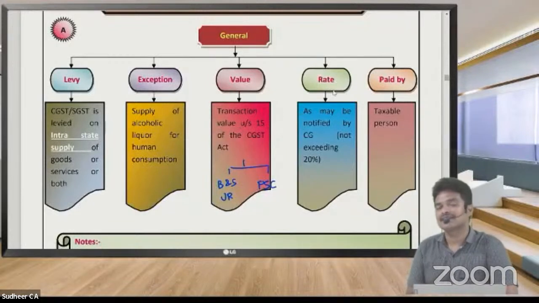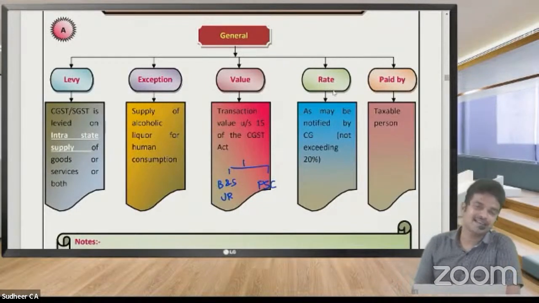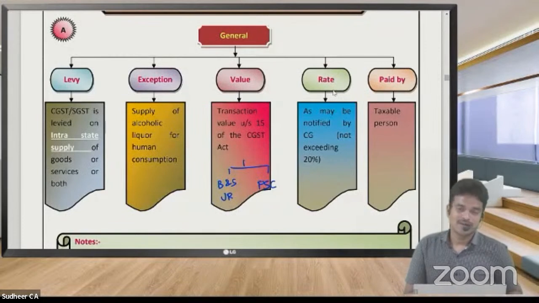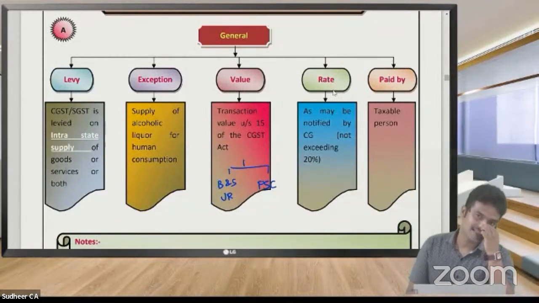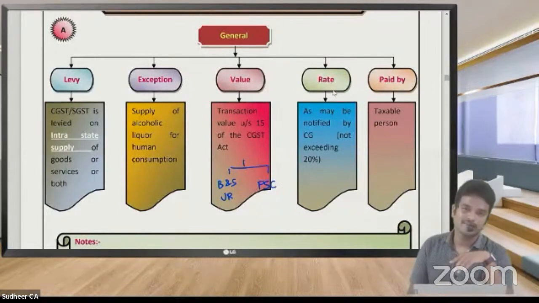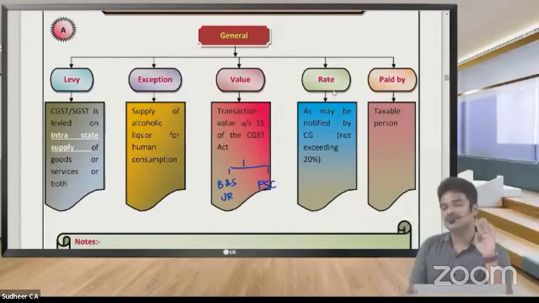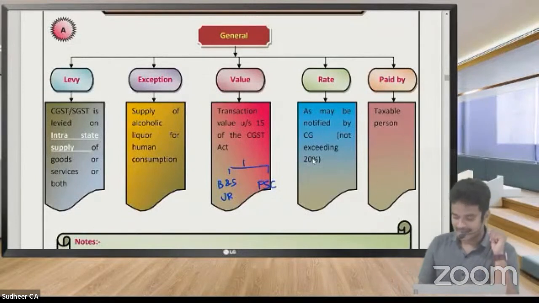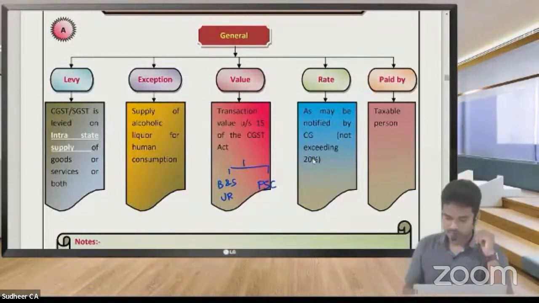Next, rate of tax. Sir, HSN. In case of goods, we will see HSN to decide the rate. And in case of services, we see SAC to decide the rate. What is the maximum rate you have listened till now? Basic rate maximum CGST 14%, SGST 14%. That's it. Maximum rate, that one only. Compensation cess is a separate thing. It's a separate act. But here, maximum CGST practically 14%, 14%. That means maximum IGST 28%. Because the charging section has specified that CGST cannot exceed 20%. Practically maximum how much is being levied? Practically 14% CGST is being levied.